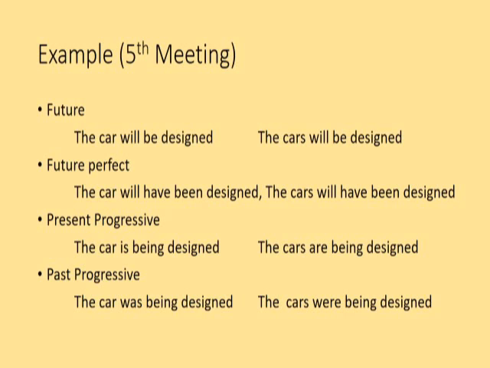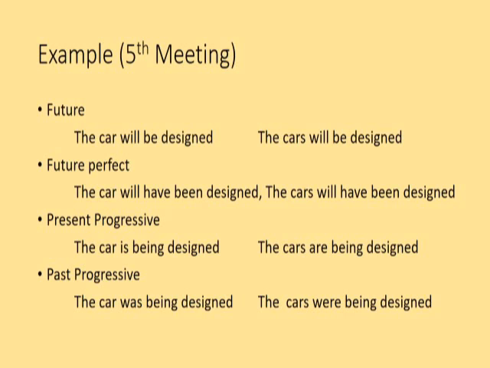While for present progressive and past progressive, it should be adjusted with the subject. If you find the singular form, then the specific subject should be put, and the plural form of the noun in the subject also has a specific form of the to be. Okay, look at the example here. The car, in this case the car is singular, you have to put it with is because this is singular. The car is being designed.